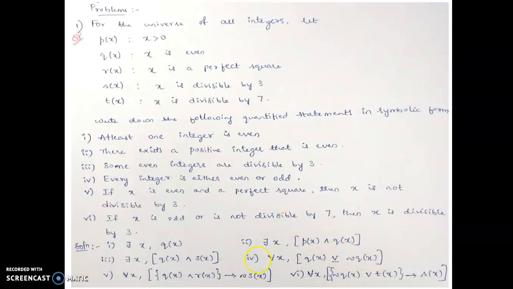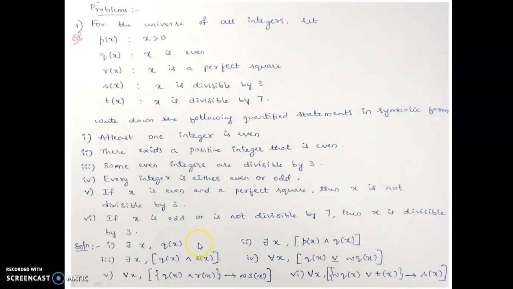For there exists we use this symbol. p of x is associated with positive integer, since x is greater than 0, and q of x means it is even.